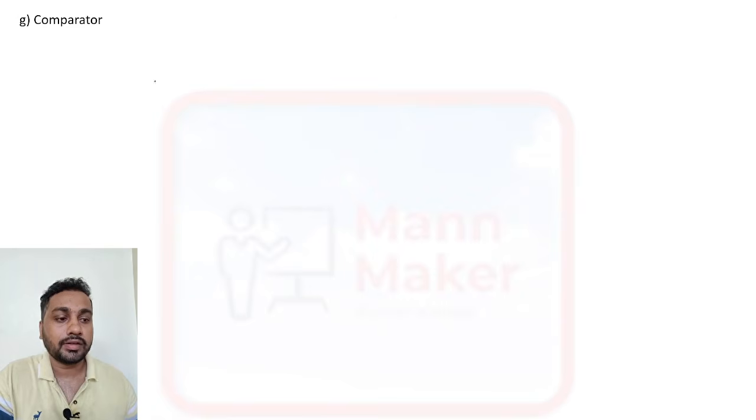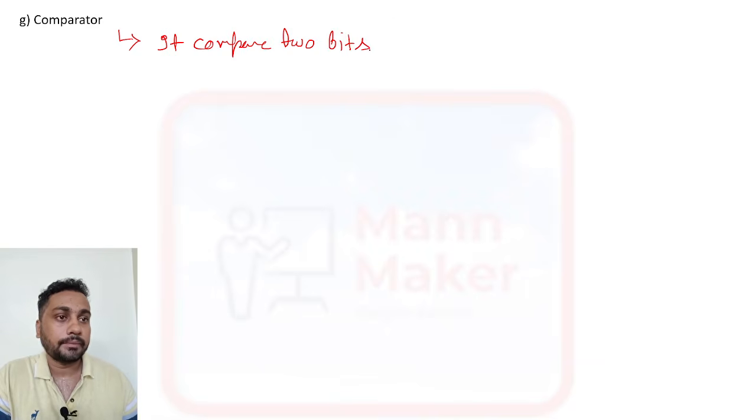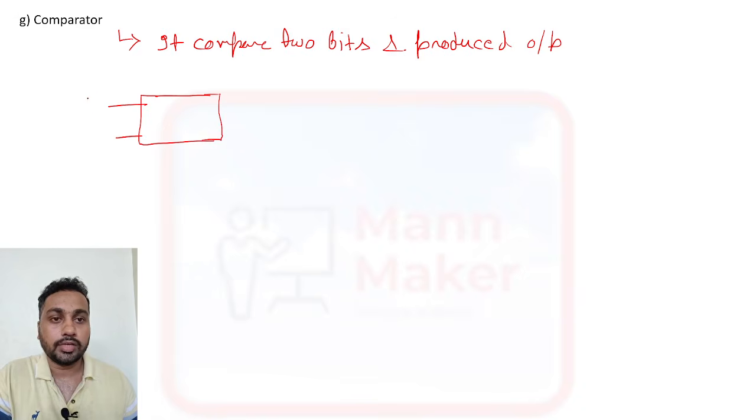Now about the comparator. A comparator compares two bits and produces the output. If you see the diagram, this is your A and B. Two inputs are there, A and B, and it has three outputs. First one is A greater than B, A equal to B, and A less than B.